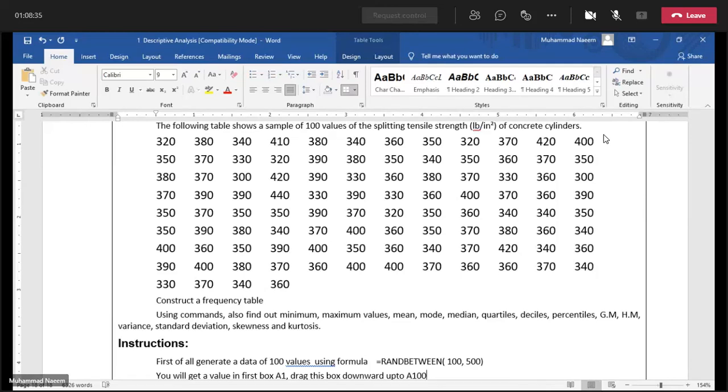In this way, we will get 100 values ranging from 100 to 500. Every time you will get different values, so every student will use a different set of data